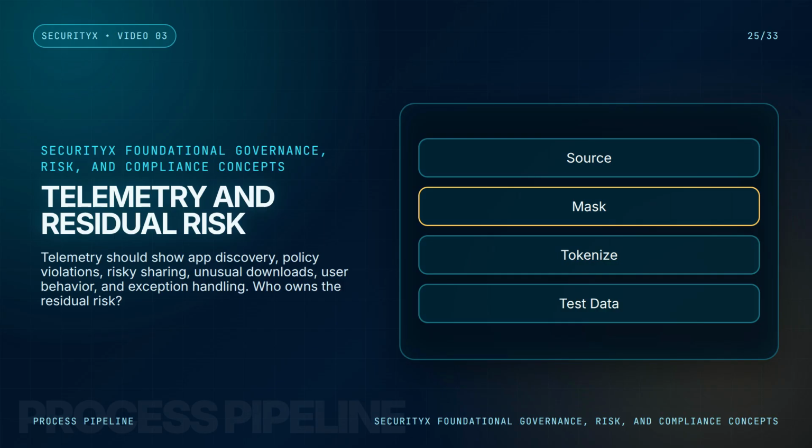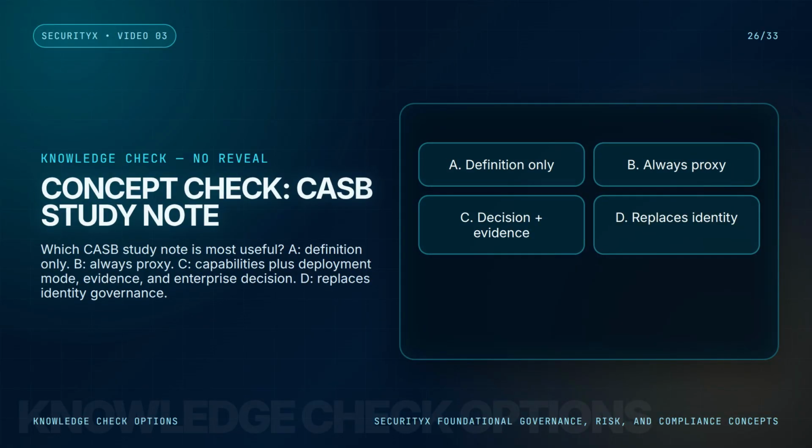Who owns the residual risk? If the business allows a risky tool temporarily, the risk owner should be named, the exception should expire, and compensating controls should be documented. That is how one objective turns into a SecurityX level answer.